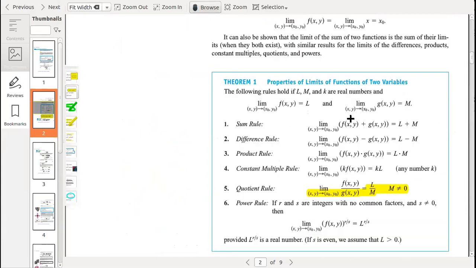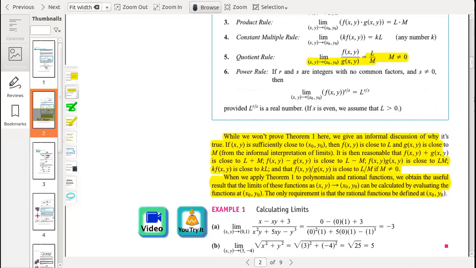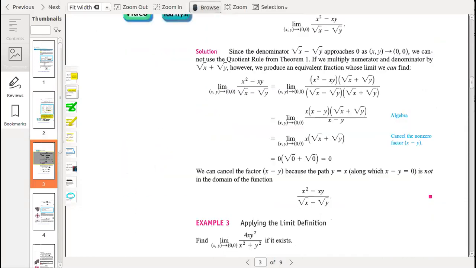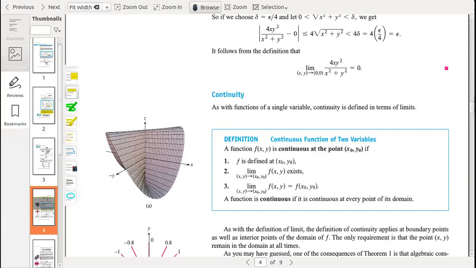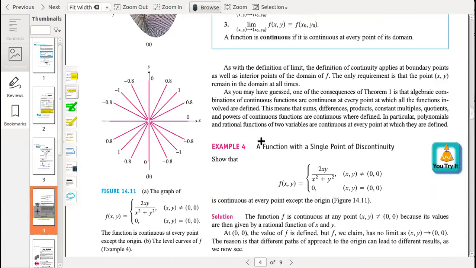So the limit of f(x,y) plus g(x,y) as (x,y) approaches (x0,y0) is equal to L plus M. So L is the limit of the function f(x,y), and M is the limit of the function g(x,y). It means limits can be added. Similarly, if two functions are continuous separately, their sum is also continuous.